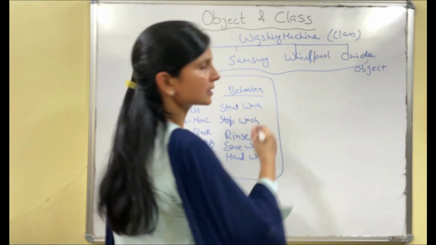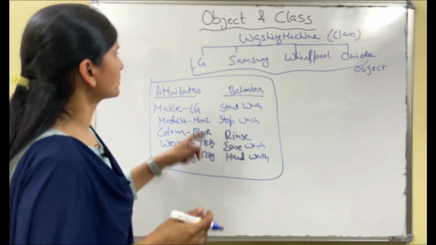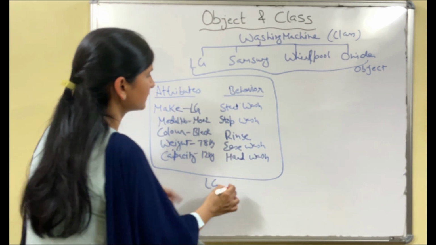Same way Samsung is another object; this is the object LG. Same way Samsung.